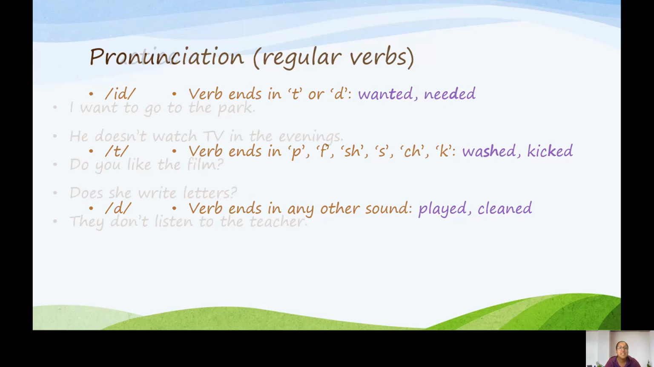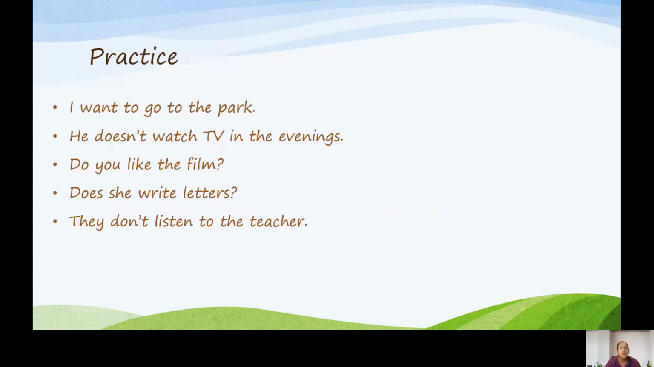A little bit of practice now. Look at these sentences. Can you write them in the past? For example, to talk about yesterday. Pause here for a moment and think about it, and then play to check your answers. So, I want to go to the park becomes I wanted to go to the park yesterday.